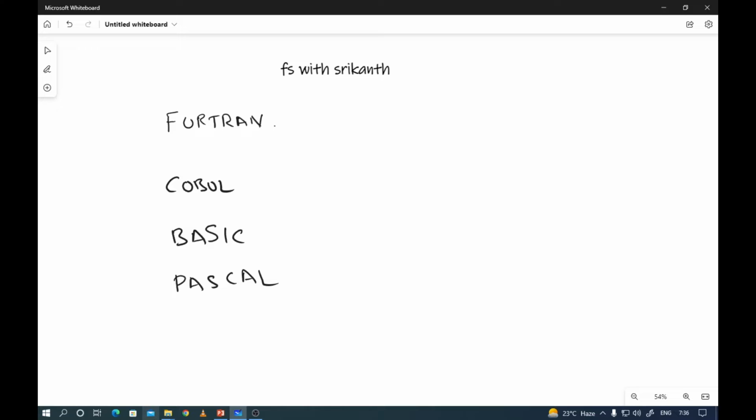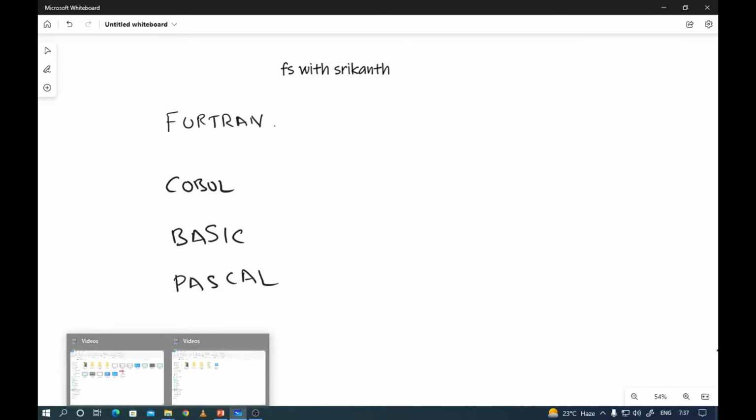Pascal is a mathematical, problem solving programming language. Pascal is the name of a famous mathematician, and the language was developed by Nicholas.